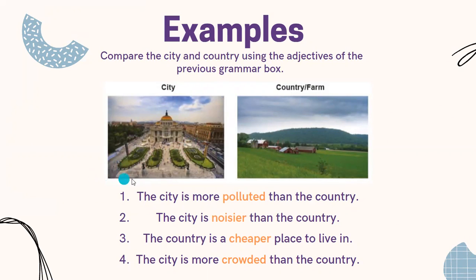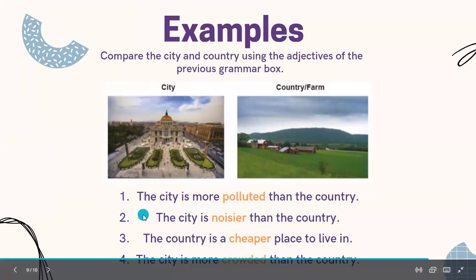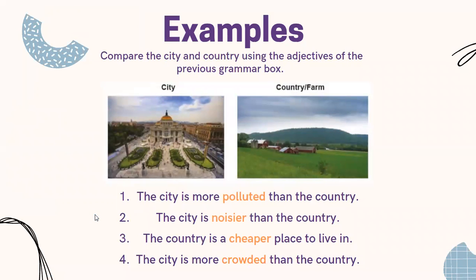Entonces, en español, la ciudad es más contaminada que el pueblo. La ciudad es más ruidosa que el pueblo. Es más barato, es un lugar más barato para vivir y la ciudad está más poblada que el pueblo.